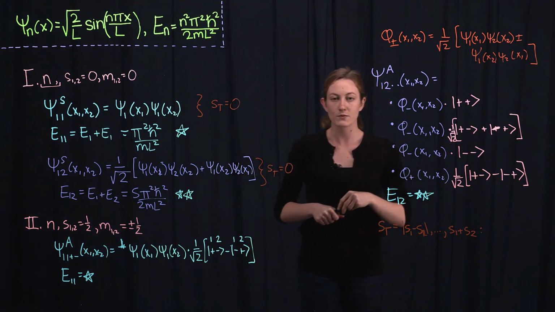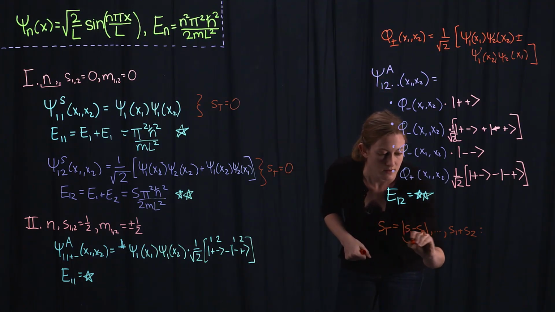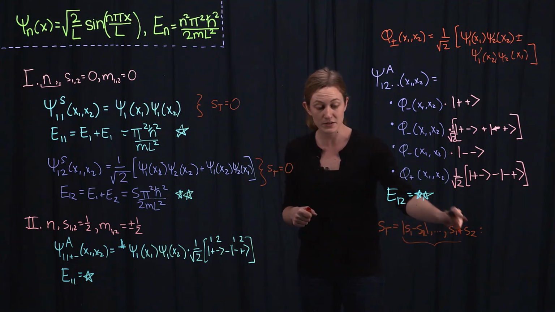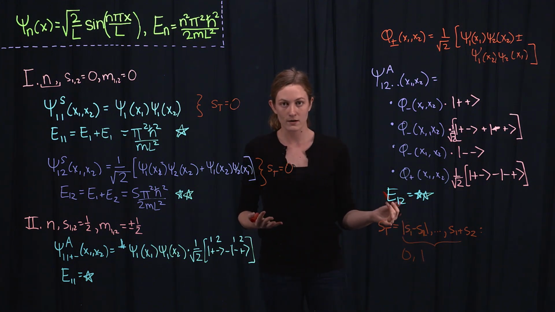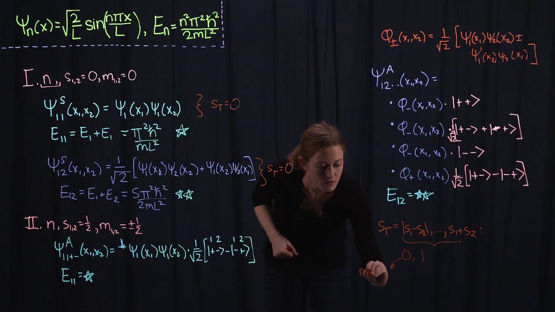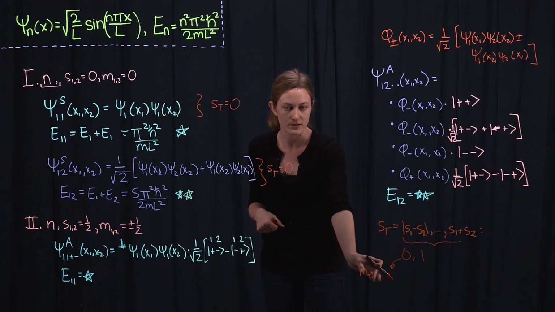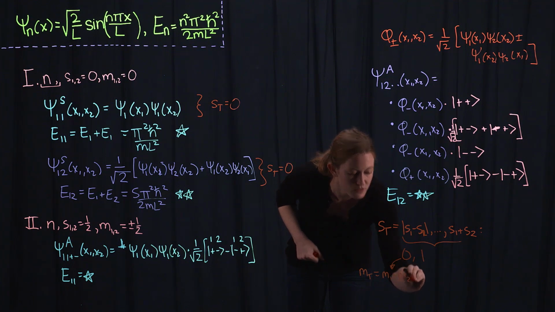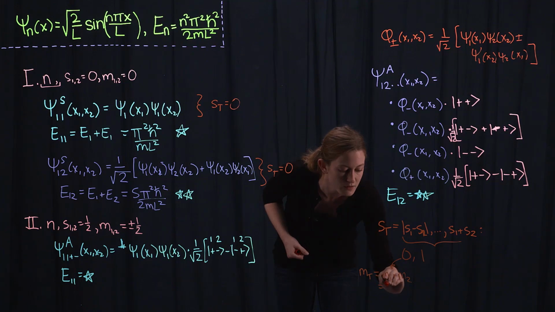But for 2 spin 1/2 fermions, this total spin could be 1/2 minus 1/2 up to 1/2 plus 1/2. So the total spin could be 0 or 1. For the case of total spin 0, the total spin magnetic quantum number, which is equal to just the sum of the 2 individual quantum numbers, has the possibility of only being 0.